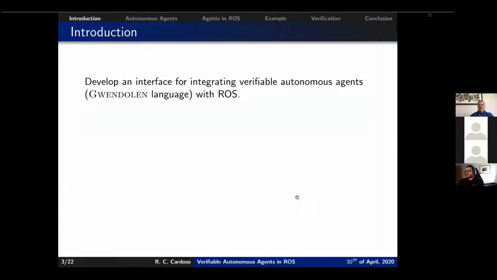So we wanted to develop an interface for integrating verifiable autonomous agents with ROS. And to achieve this, we use the Gwendolen agent programming language. This language is developed by Louise Dennis, who is a co-investigator in Ring and part of Liverpool here.